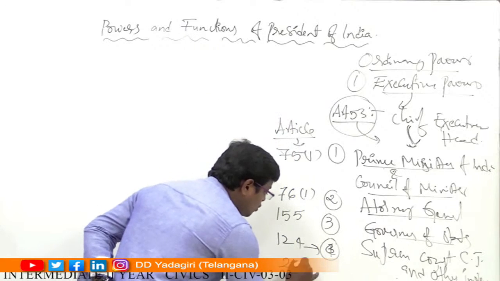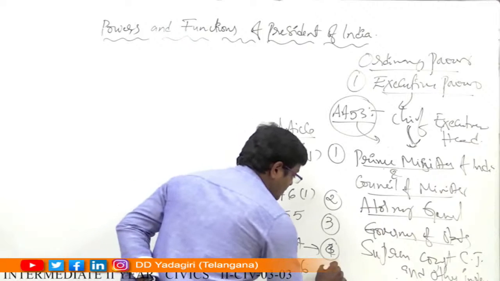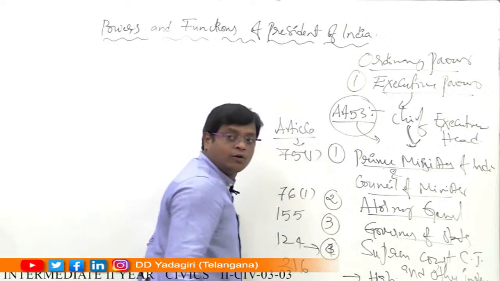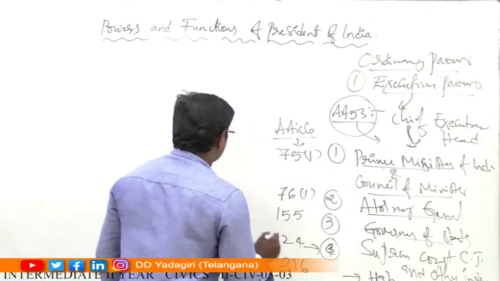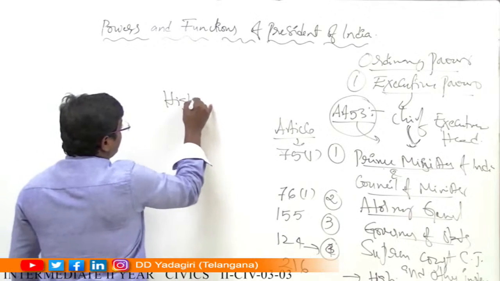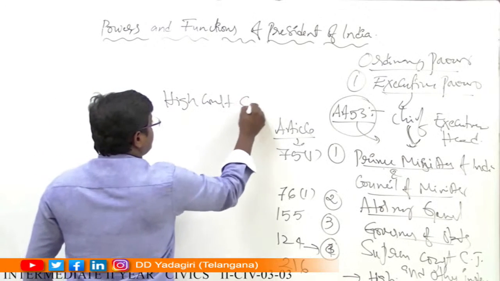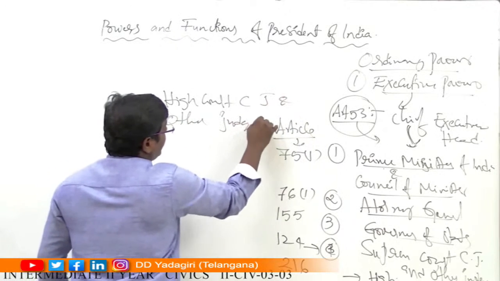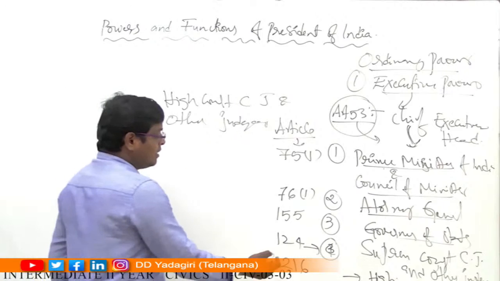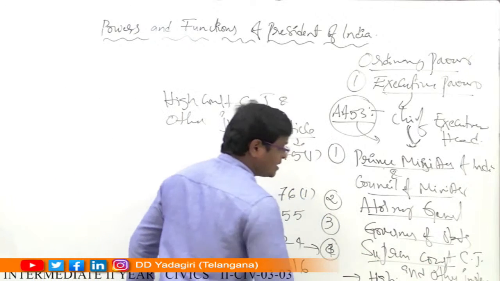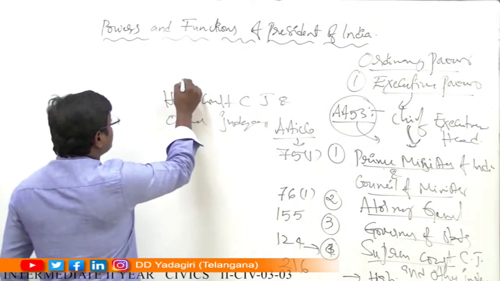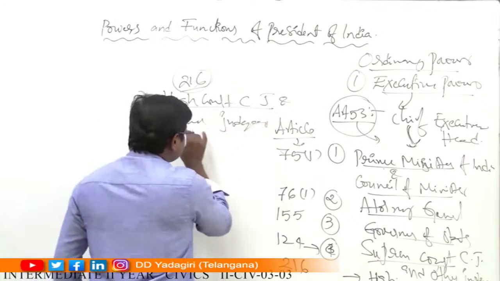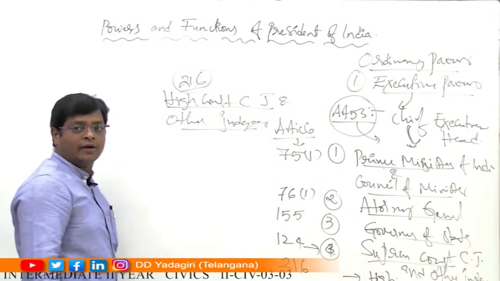According to Article 216, the President of India also appoints the High Court Chief Justice and other judges. So these are some examples. The President of India appoints Supreme Court judges, including the Chief Justice, and according to Article 216, the High Court Chief Justice and other judges of the High Court.